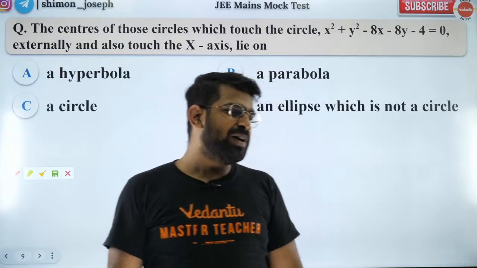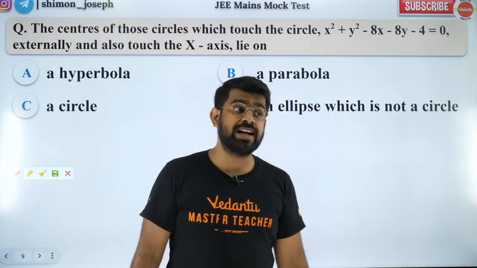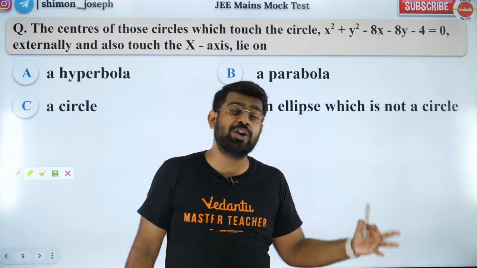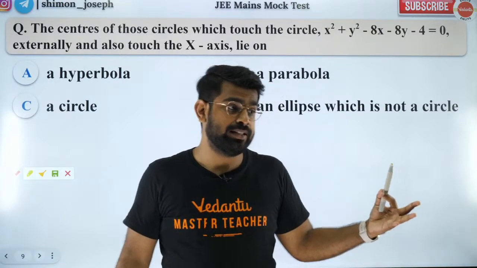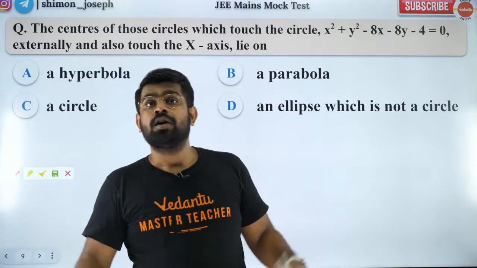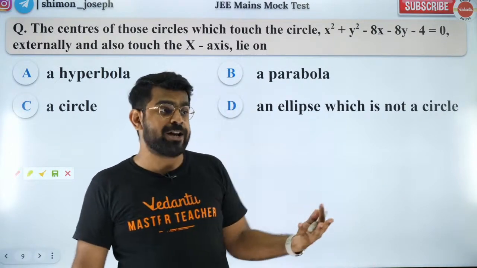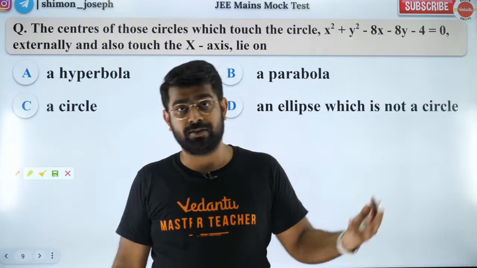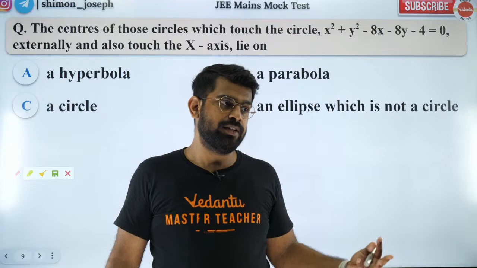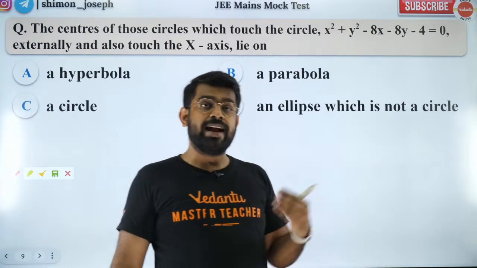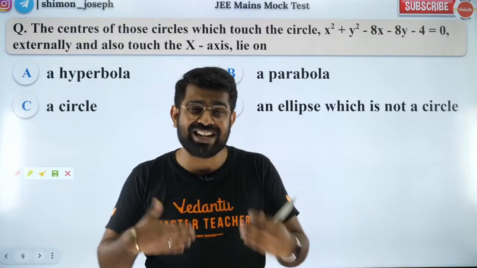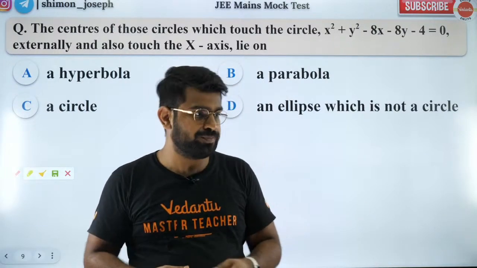Sir, only 75% syllabus is complete. What to do? Jagdish, what is your target score? Can you achieve your target score with 75% syllabus? If yes, there you have your answer. Why are you scared? But if you are aiming for 200 and you are only 75% done, then you need to start covering the remaining. So work hard and try to reach very close to your target score, so that in the second attempt you can achieve whatever you dream of.